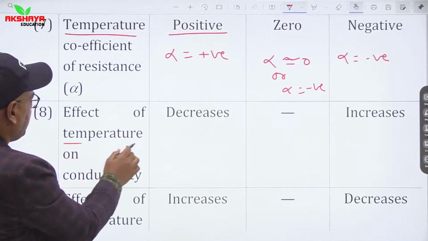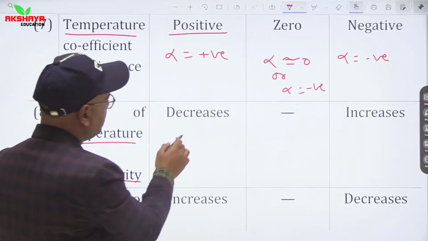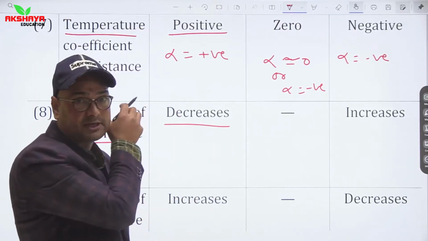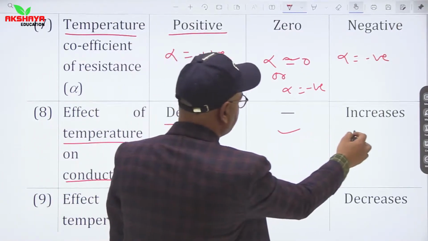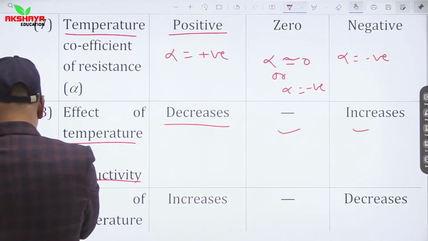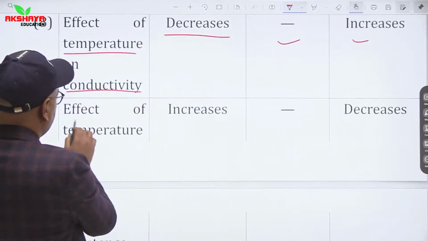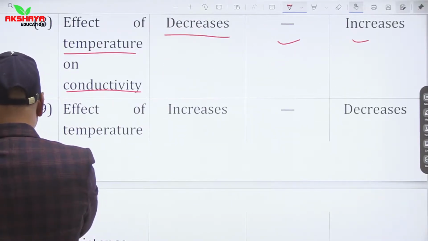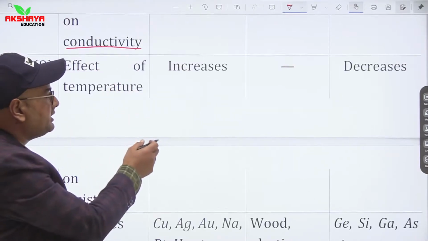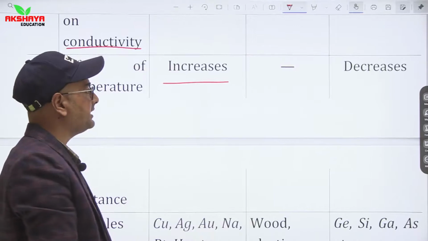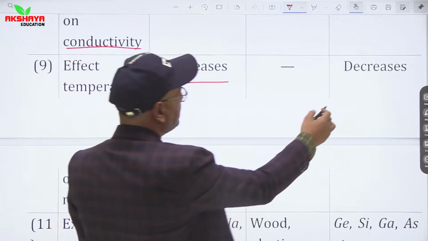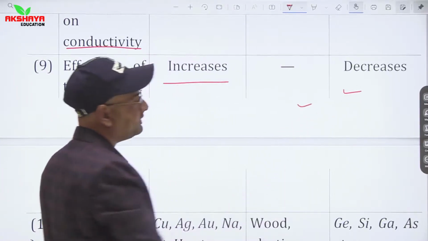So, effect of temperature on conductivity. As I explained, in conductors it will decrease, and in semiconductors and insulators it will increase. Effect of temperature on resistance. If conductivity decreases, then resistance increases in case of conductors, and in case of semiconductors and insulators it will decrease.